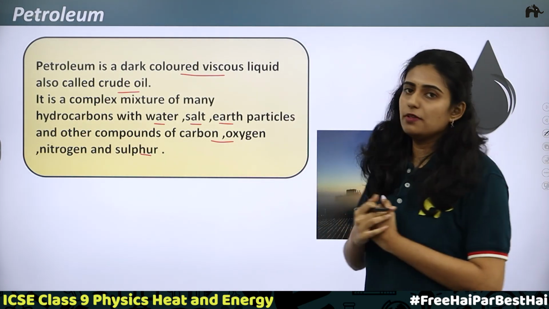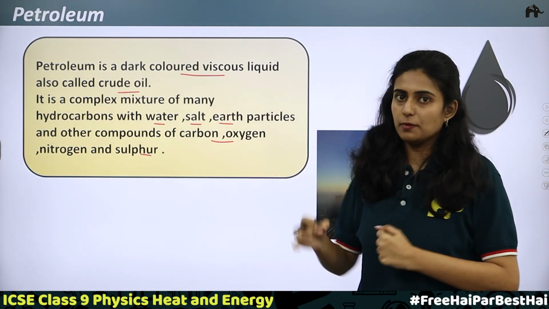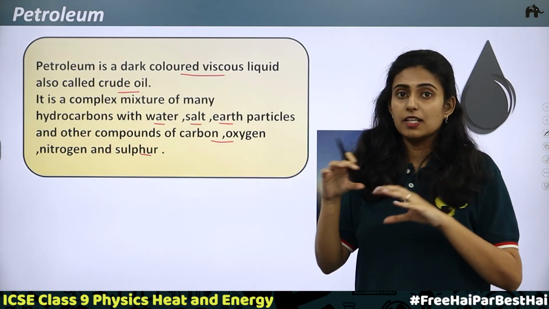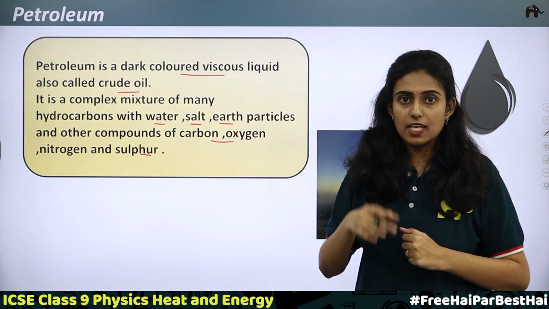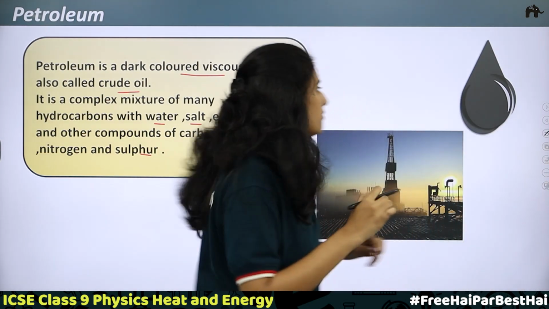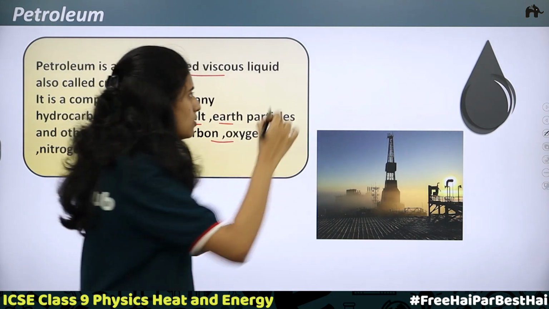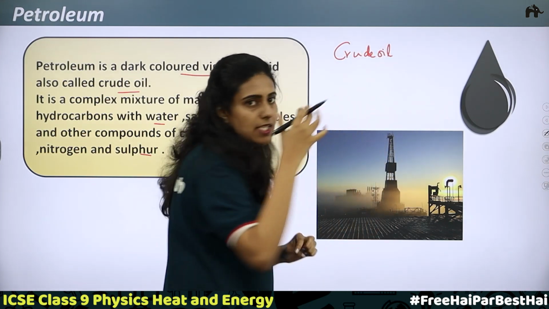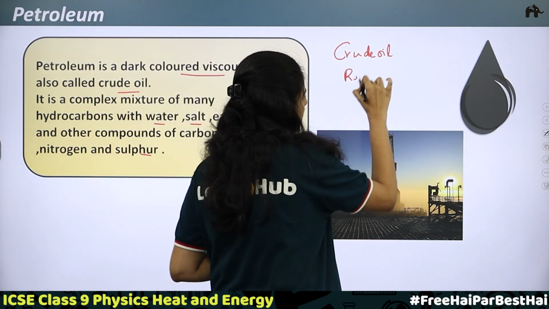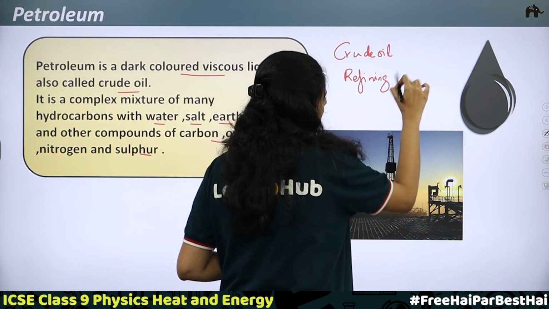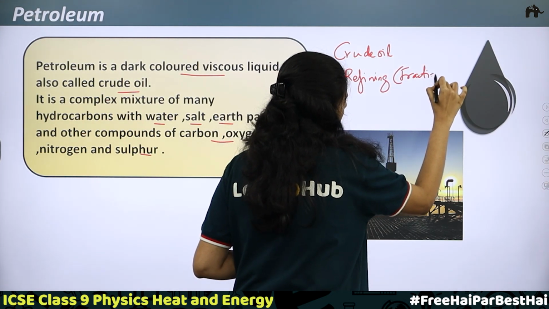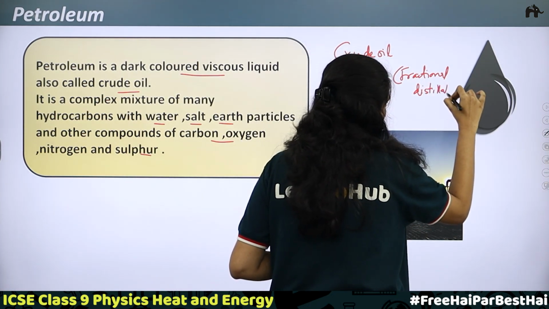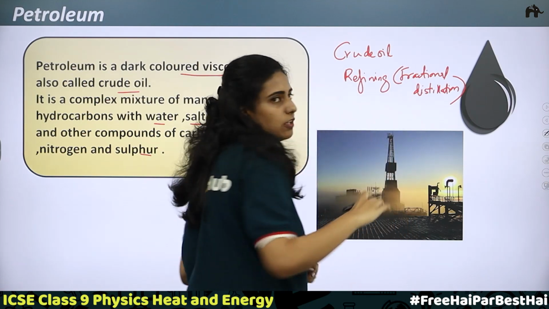Now, how to get petroleum? Petroleum is found under the surface of the earth. In the earth's crust, it is stuck between the rocks, and it can be refined. From crude oil, the useful parts can be separated by the process of refining. In refining, fractional distillation is done. In India, you can find the refineries mainly in Mumbai and Assam.